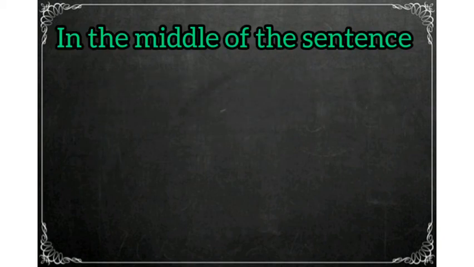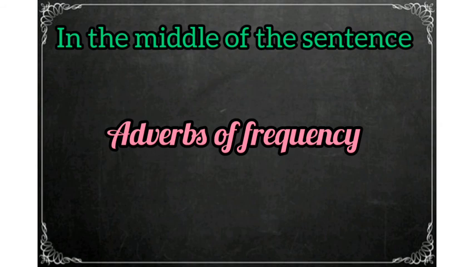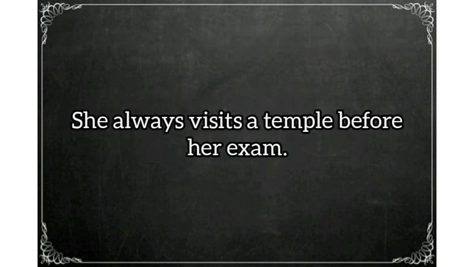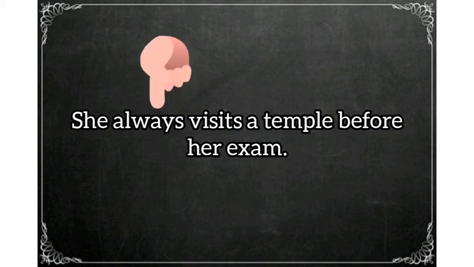Some adverbs are there which we use in the middle of the sentence. Let us see which adverbs we use. First, adverbs of frequency can be used in the middle of the sentence. For example, she always visits a temple before an exam. Here the word always is the adverb of frequency which we have used after the subject she.